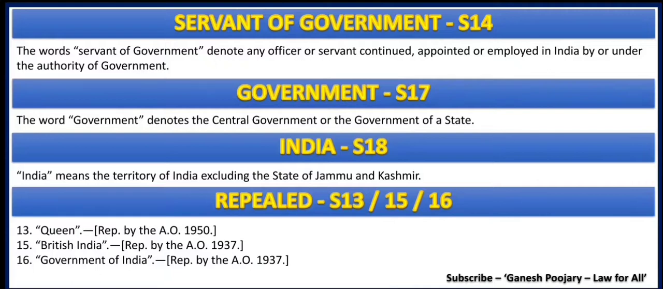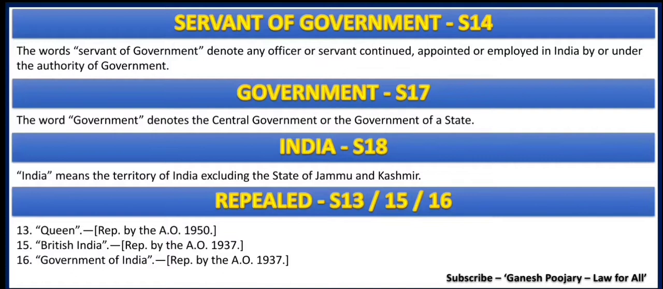Government is defined under section 17. It says the word government denotes the central government or the government of a state. It can be state government or central government. That is what we need to understand from section 17. And section 18 defines India. It says India means the territory of India excluding the state of Jammu and Kashmir.